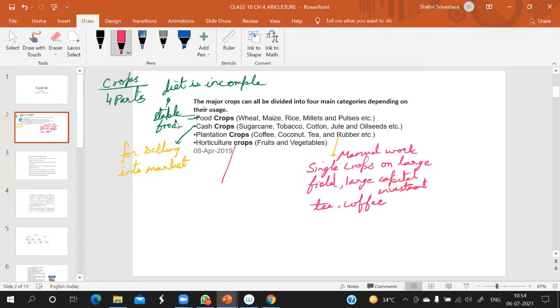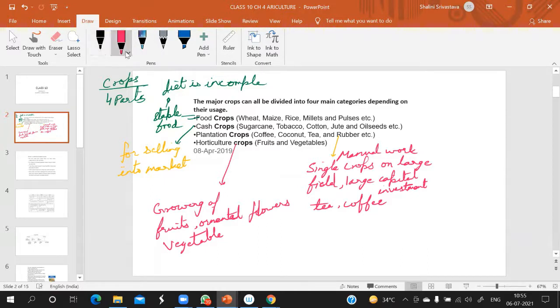Then we have horticulture. So what is horticulture? Horticulture is the growing of fruits and orchards, ornamental flowers, as well as vegetables. Okay, so these are called the horticulture crops. So these are the main four parts of the crops we grow in our country. Is it clear till here, children?